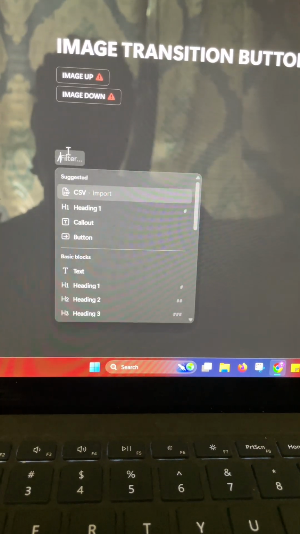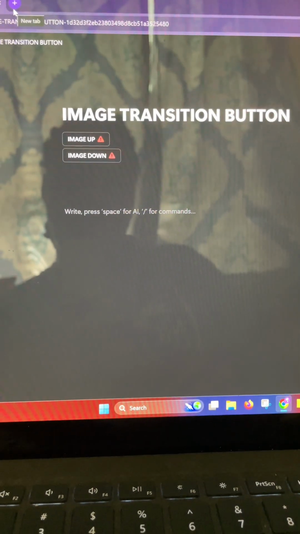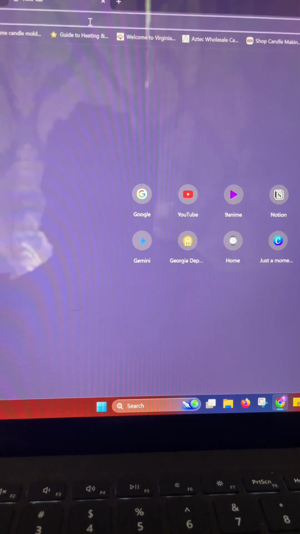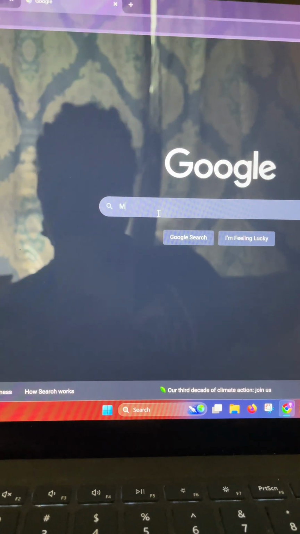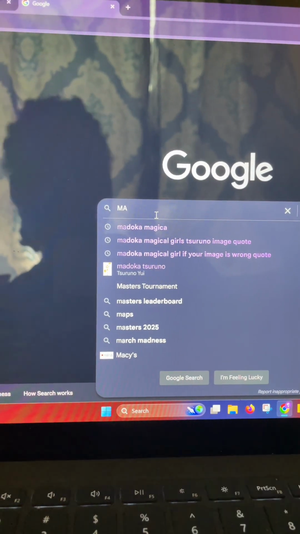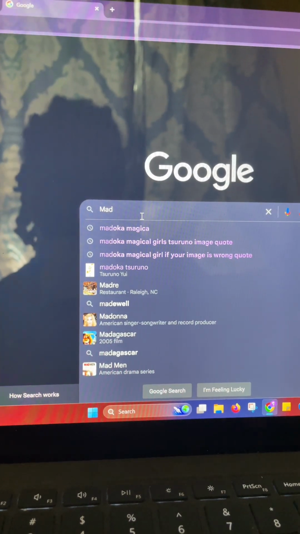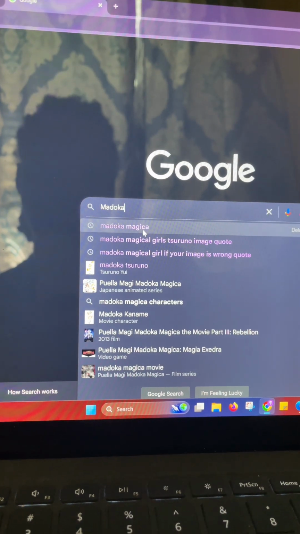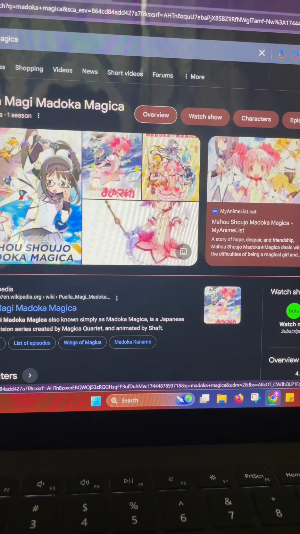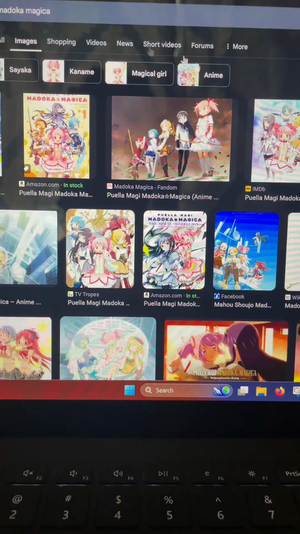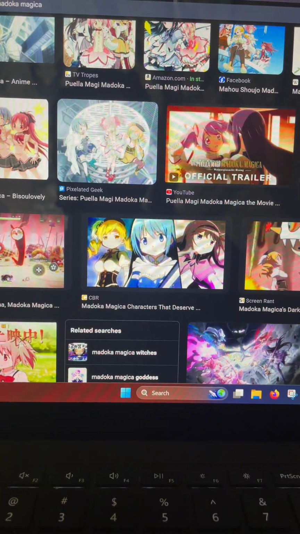I'm not going to embed it, I'm going to come over here to Google. We're going to go to Google Images. We're going to select an image. I'm just going to pick a picture. You can pick any picture from any Google image that you want.